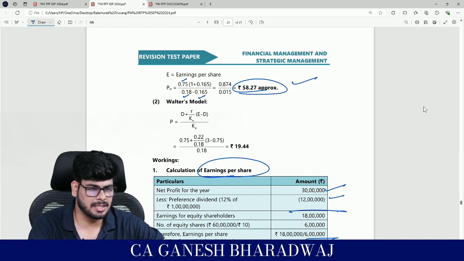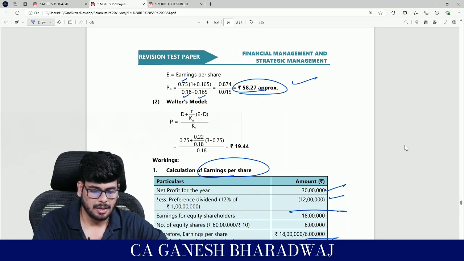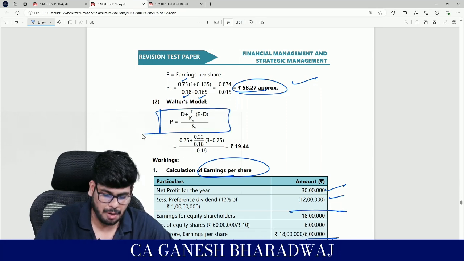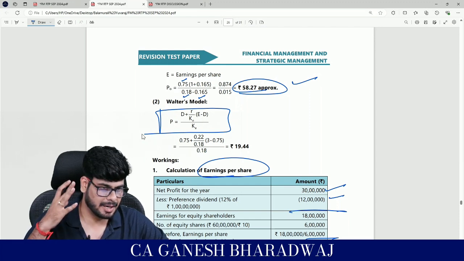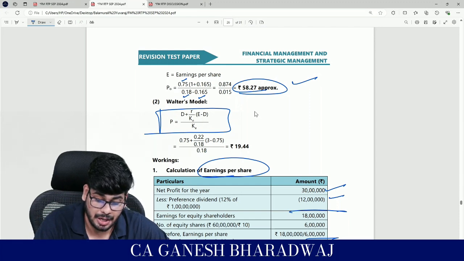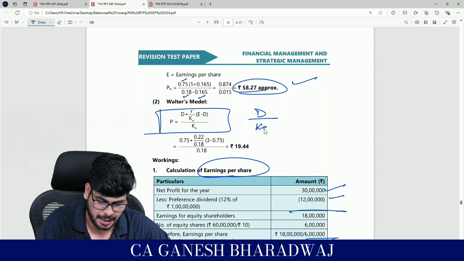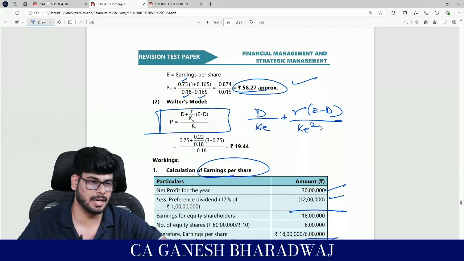Now, Walter has this beautiful model, once again based on the concept of time value of money, right? What Walter says, again, instead of reading this formula like this, okay, generally if you have attended my regular batch, you would know this. I would again and again have told you, don't mug it up like this. Rather you put it as D divided by KE plus R into E minus D divided by KE square. You do it like this, it is logically understandable.